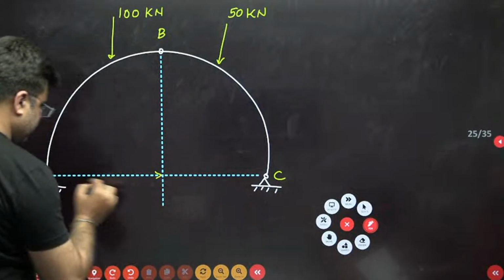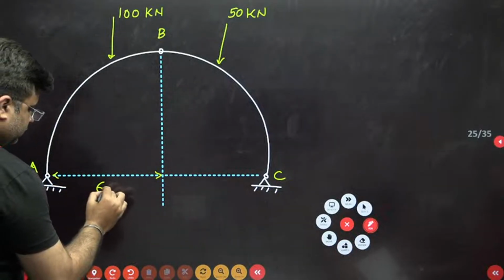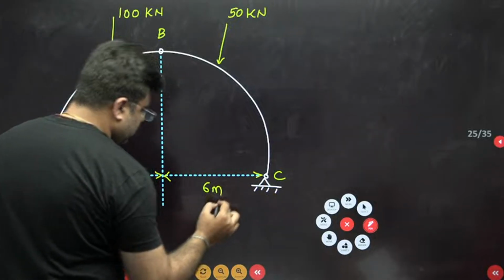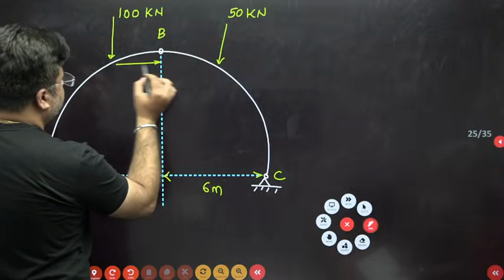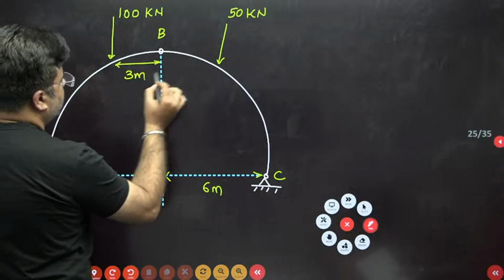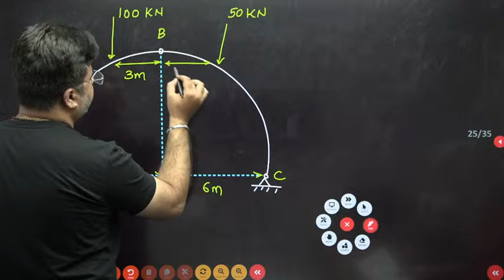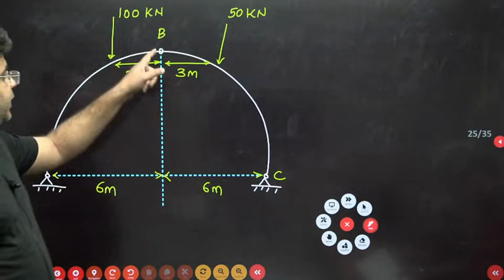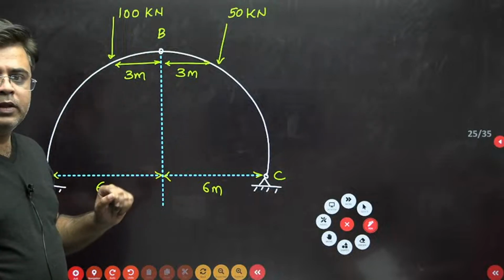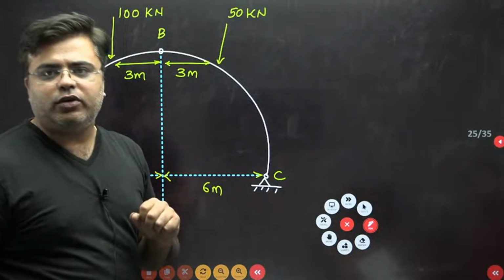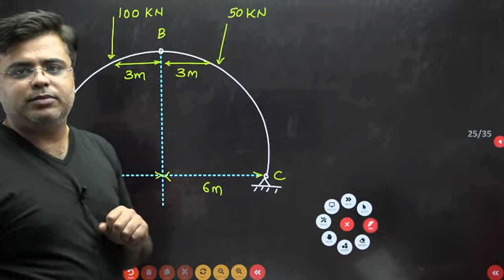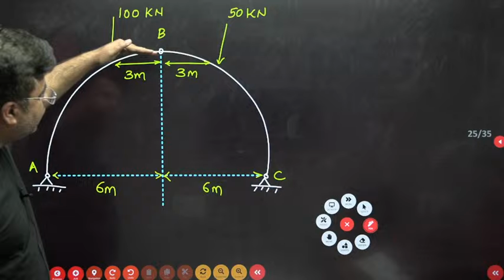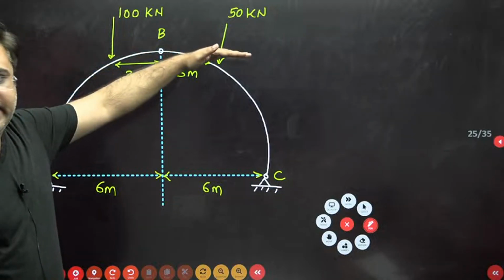This distance is 6 meters, this distance is also 6 meters, this distance is 3 meters, and this distance is also 3 meters, where this point load is acting, right? You need to calculate the horizontal reaction at B.